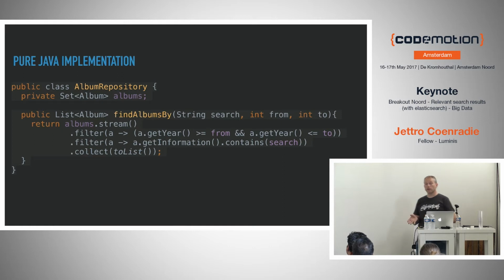We could do this in Java. Java 8, streaming API, it's nice, you can add filters. So in the first part we filter on the year, the period, the from and the to, and in the second line we filter on the information that it should contain the term, and then return all the ones that are left.